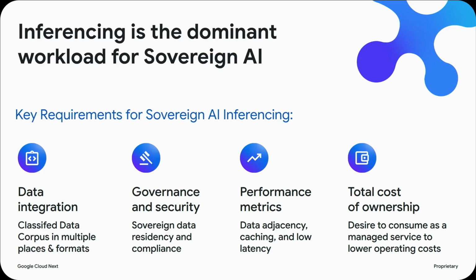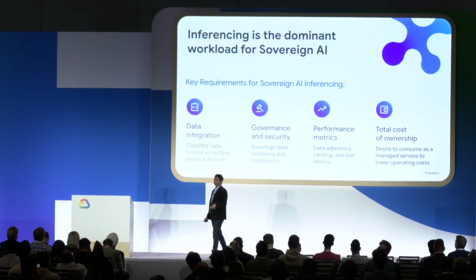The first requirement that we hear about is all about data and data integration. Many of these sovereign organizations have data that is spread across many different places. Their data corpus is unstructured and fragmented, and we have to figure out how to deal with that. The second big issue, these are regulated organizations, public sector, enterprise. It is all about governance, security, and compliance, and that's really key. Everyone in these organizations wants to use AI, but they are bound because of regulatory reasons, and we have to overcome those challenges.